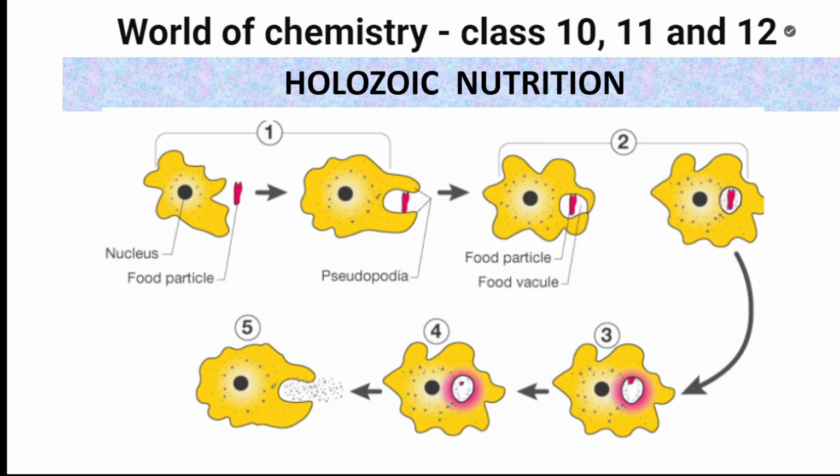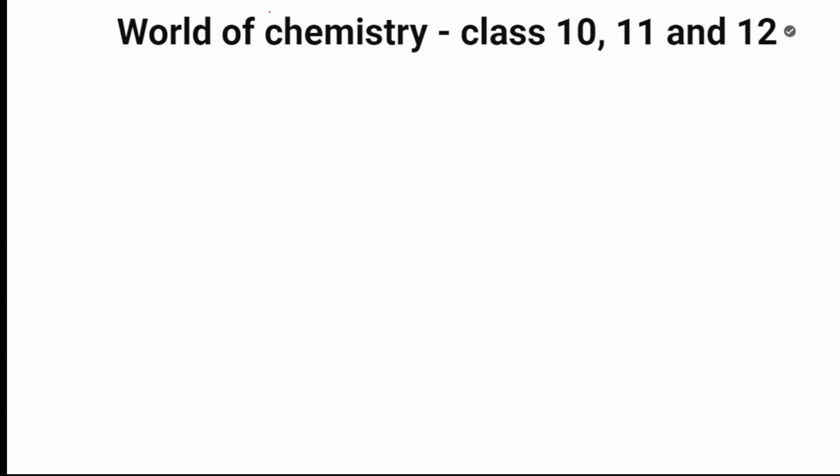But in the case of holozoic nutrition, it's completely different. What are you observing here? Amoeba. Correct. What does amoeba do? It's trying to engulf the food. It first eats the food, then starts absorbing nutrition. Same in holozoic. Let us understand. Let us write this: holozoic nutrition.